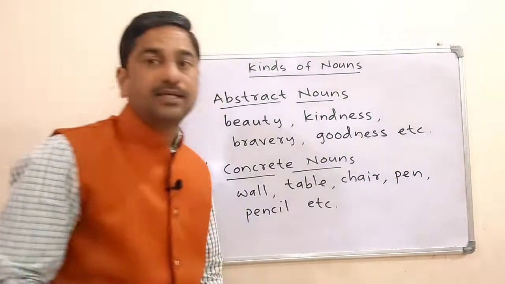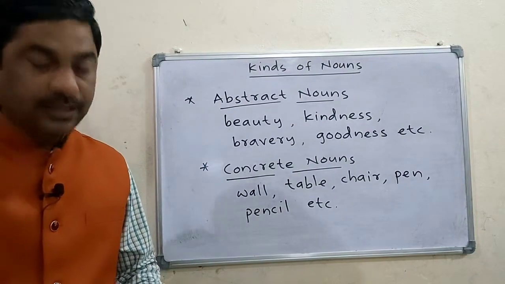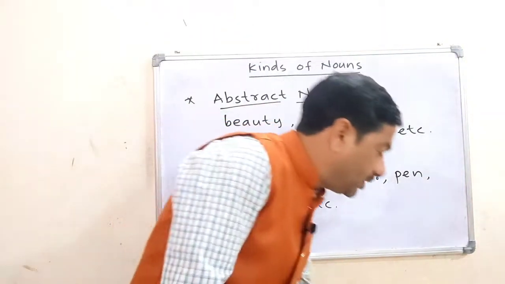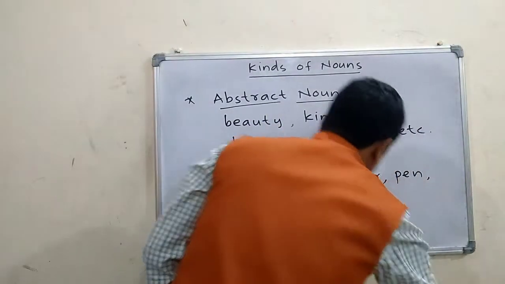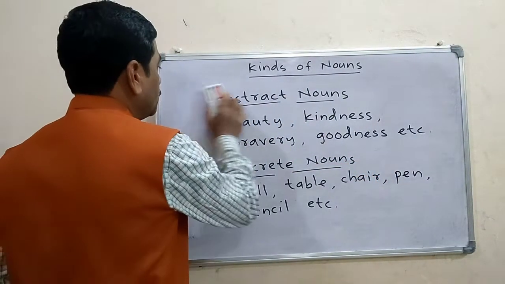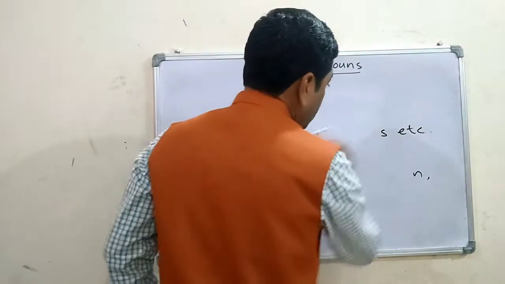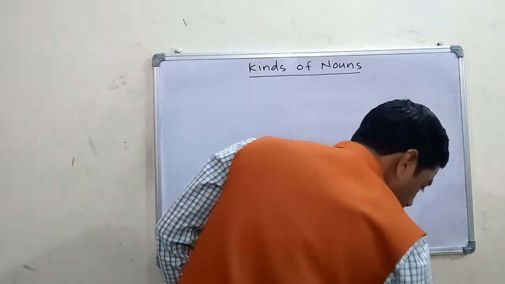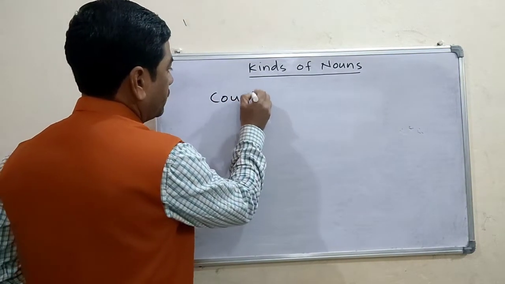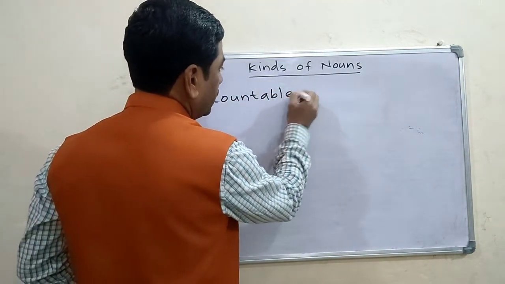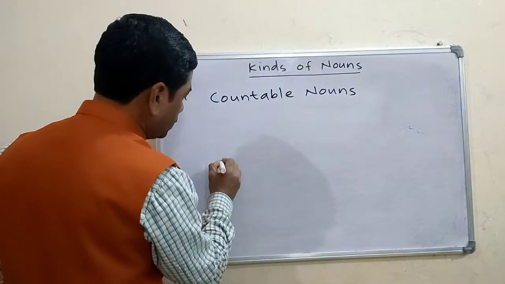See, there is another classification of nouns. That classification is countable nouns and uncountable nouns. We can classify nouns into another two groups. And which are the two groups? They are countable nouns and uncountable nouns.